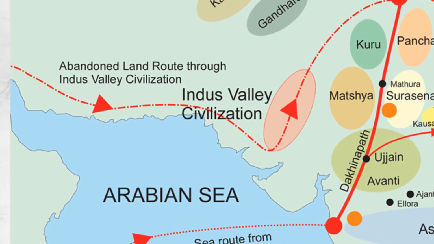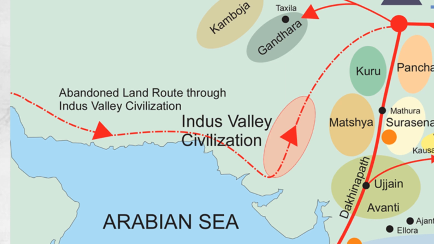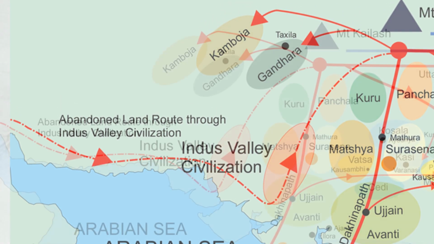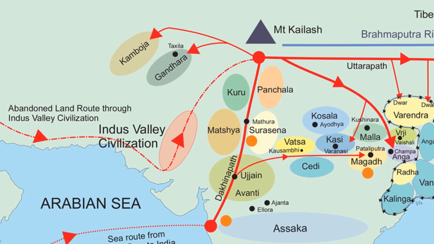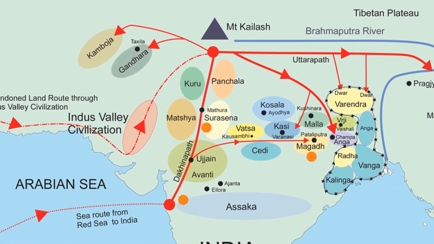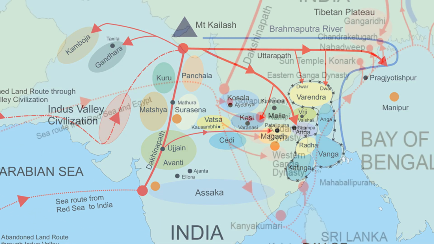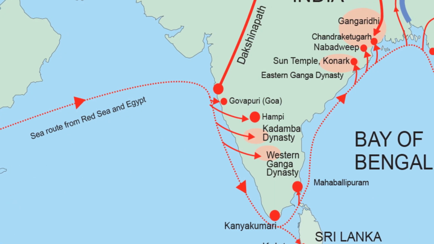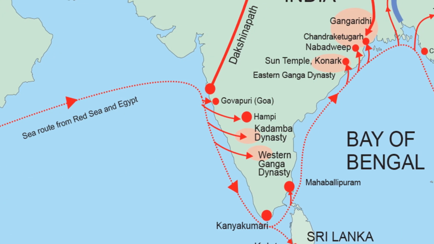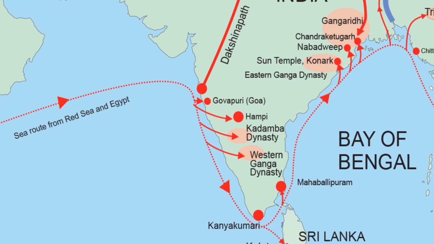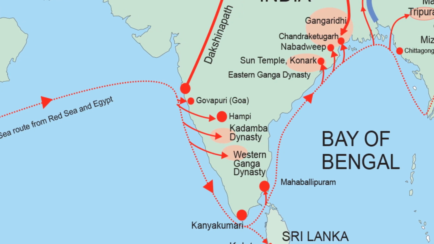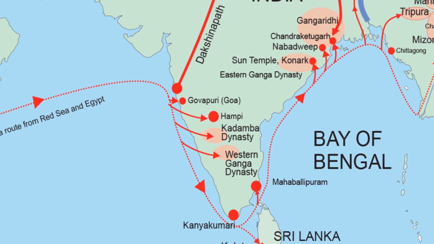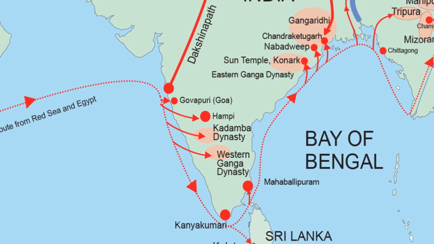As such, we could not find any cause for the collapse of the Indus Valley civilization. As 16 Mahajanapadas emerged in northern India, it gave an impression that Indus Valley civilization population had shifted to the Gangetic plains. Over a period, the sea route from Red Sea got extended to the Bay of Bengal, as the reverse migration fraternities from Egypt were keen to reach the matriarchal territories of Ganga Ridhi. The Prakrita-speaking fraternities returned back to Bengal at this stage.